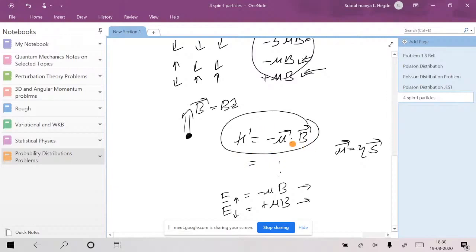If B is along z, this is something times Sz. The Sz matrix eigenvalues are plus or minus h bar by 2, so corresponding to that you have two states, the spin up state and the spin down state. These states are recognized by the ms value. Spin up, we say ms is equal to plus half, and ms is equal to minus half is spin down. These signs may be different, depending on the gyromagnetic ratio sign. But this is the specification of the state.